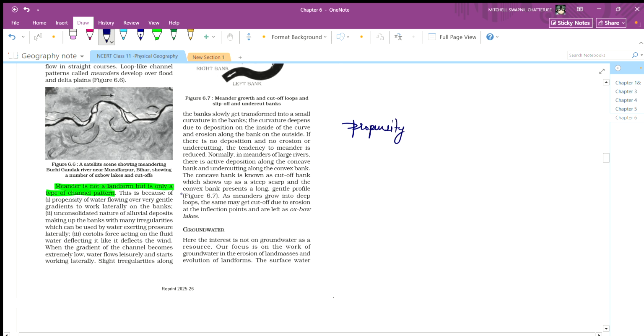of water flowing over gentler gradient to work laterally on the bank, and the unconsolidated nature of alluvial deposit making up the bank with many irregularities which can be used by water exerting pressure laterally.